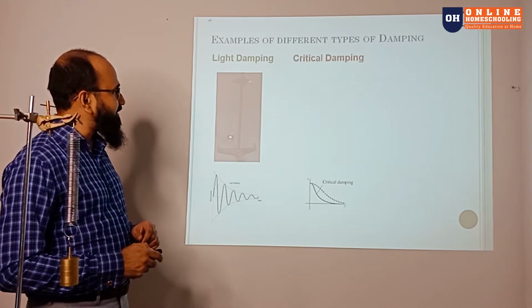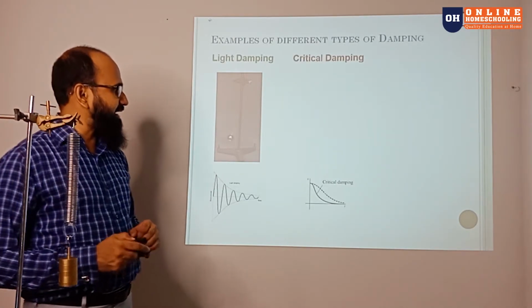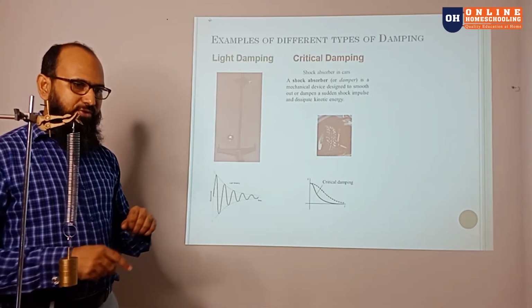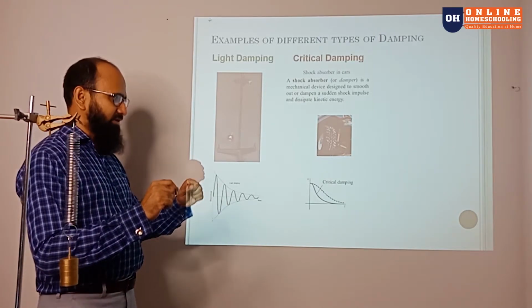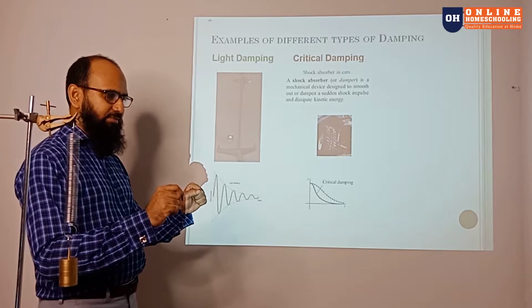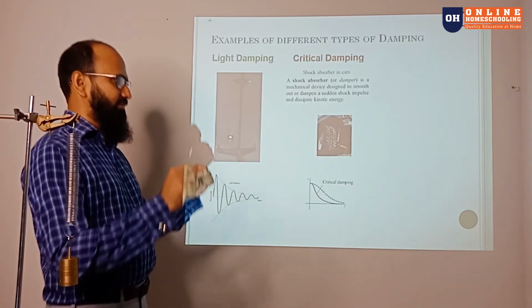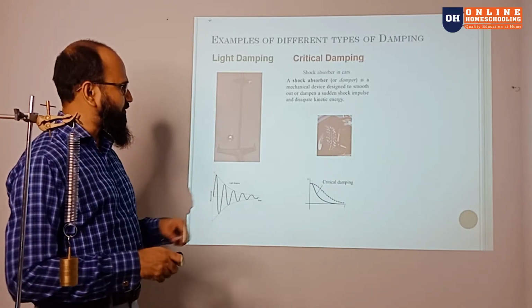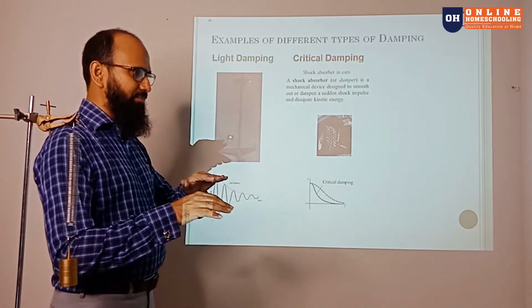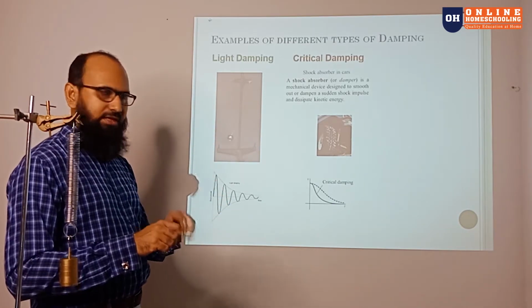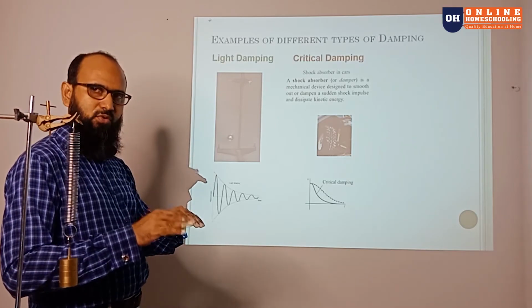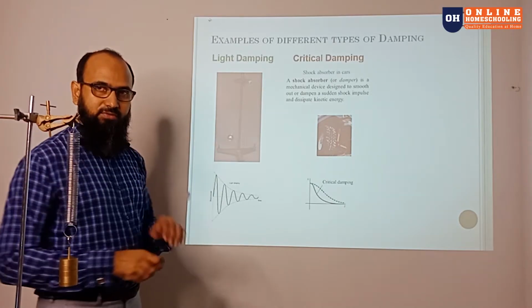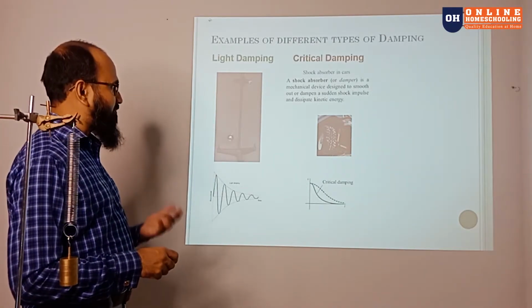So we can go with the critical damping. Critical damping is like a car shock absorber. If you ride in a car and the car is going down the road, there is bumping happening. And if it keeps bumping, you don't like that car. It should be smooth, so you need a shock absorber. When there is a bump, it comes to rest immediately, so you don't feel the bumping on the road. If you have a good shock absorber in your car, you will get less bumping. That will be a better car.